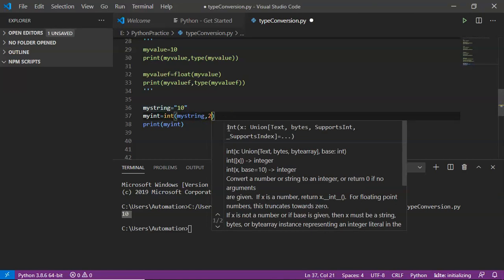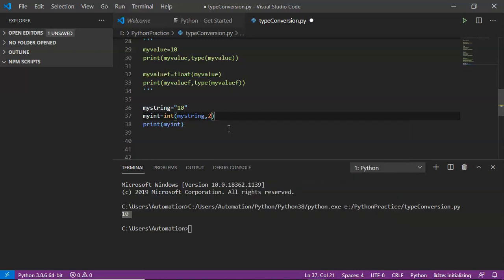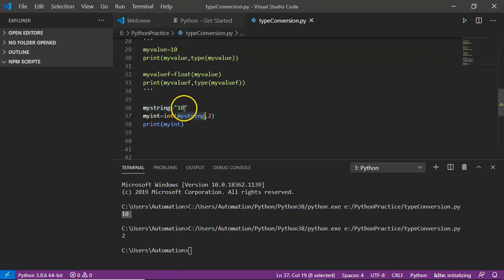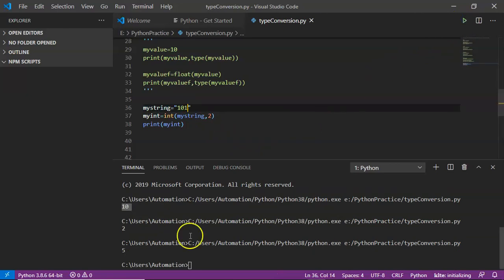That means decimal number system. So if you want to provide your base while converting your string into integer, yes, we can pass it. Be clear, the default value is always 10, that is the decimal number system. Now I am considering my string is in the form of binary, and now I want to convert that binary data into integer. Yes, you will get a 2. Suppose you take here 101. So I think it is 5. Now see the result, you are getting 5. Now let me take 111. It is 7. See the result, yes, you are getting 7.